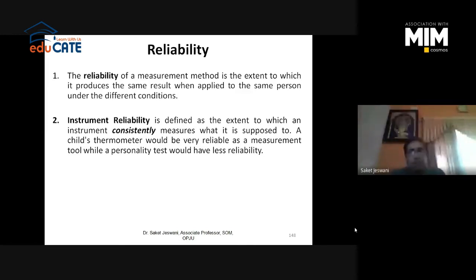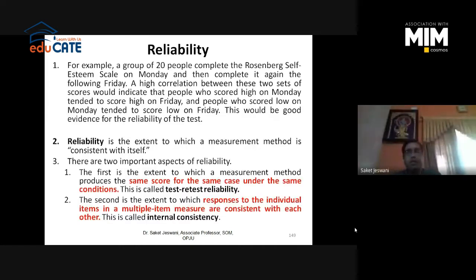For example, a group of 20 people complete the self-esteem scale on Monday and then complete it again on the following Friday. There must be a high correlation between these two sets of scores, that is, the score collected on Monday and the second score collected on Friday. It means there should be a positive, significant, high correlation between these two scores. If you get a negative or low correlation between these two scores, it means there is a problem of reliability.